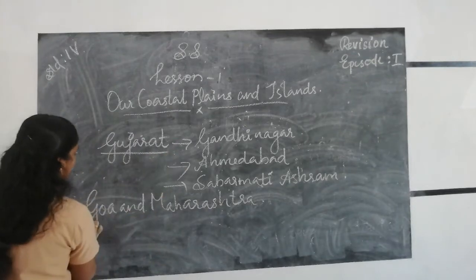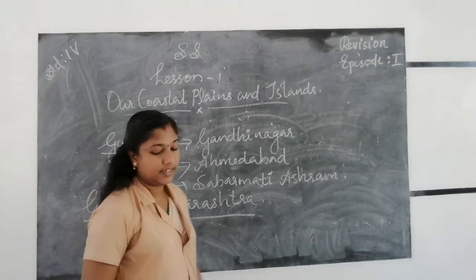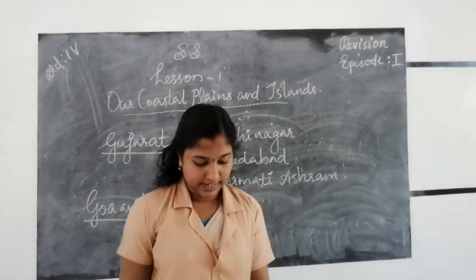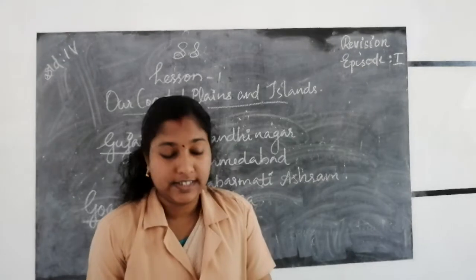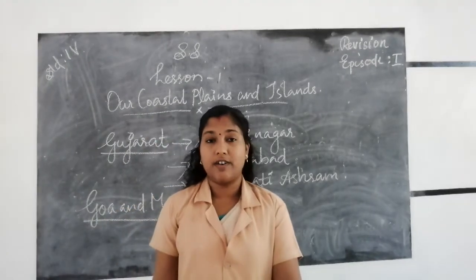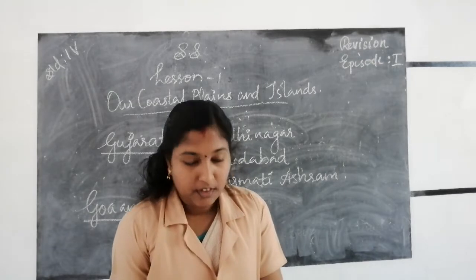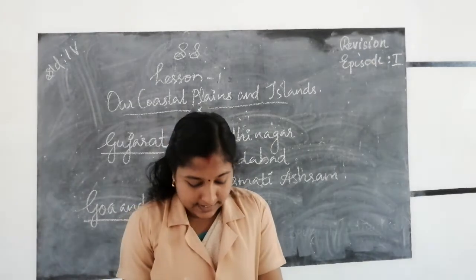Goa and Maharashtra. Next, Goa and Maharashtra. Goa is the smallest state in the country. The capital of Goa is Panaji.